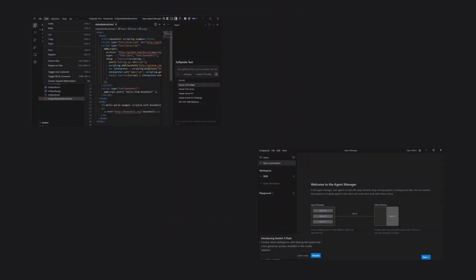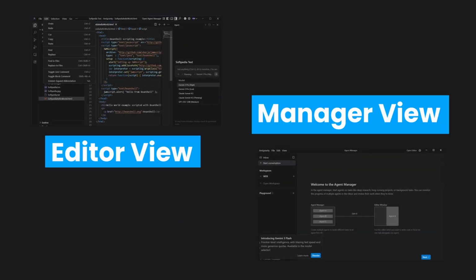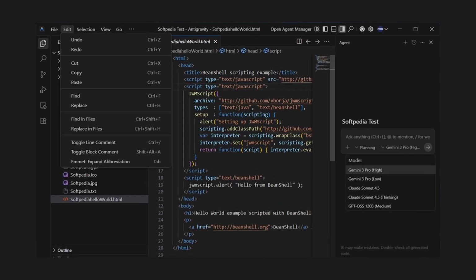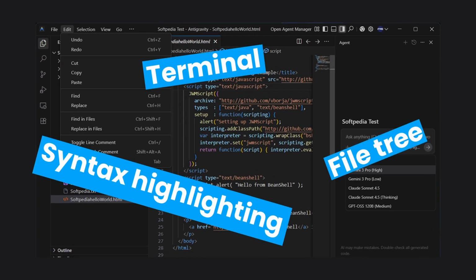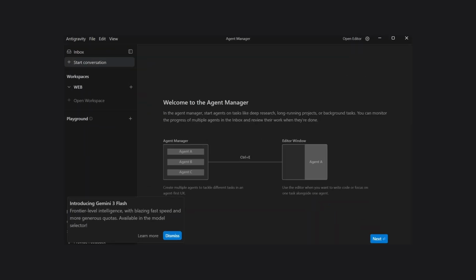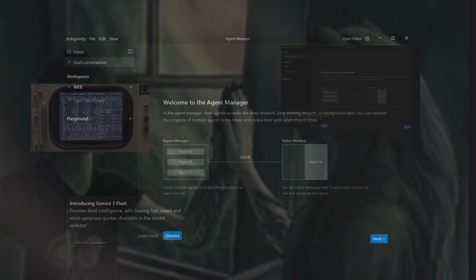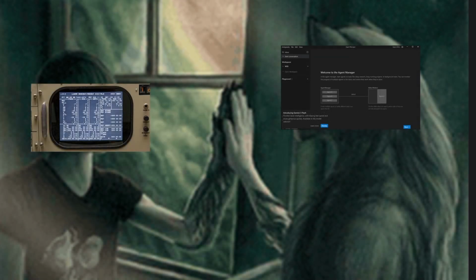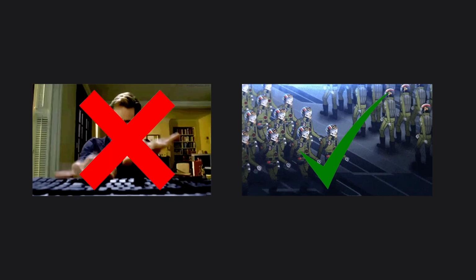It introduces two distinct ways to work: the editor view and the manager view. The editor view is what you expect: syntax highlighting, a file tree, and a terminal that still smells like Linux. But hit the toggle and you enter the manager surface, which looks less like an editor and more like a NASA mission control. Here, you don't write code. You spawn agents like you're playing a real-time strategy game.